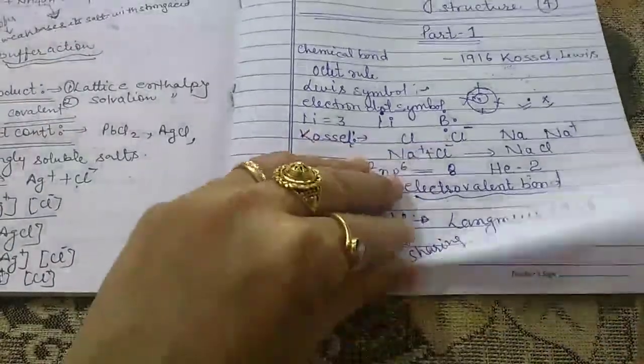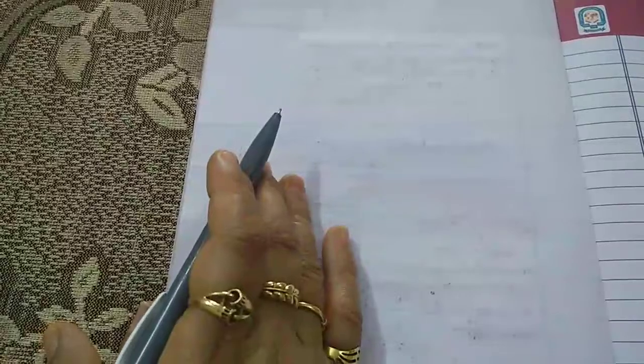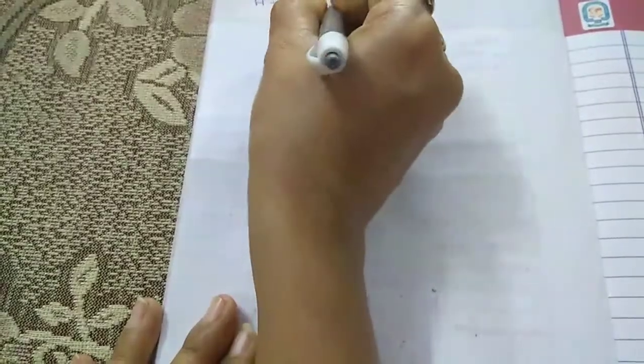Now let us clear it with the help of an example. Let us consider the formation of the hydrogen molecule. We are discussing here how the hydrogen molecule is formed. When two hydrogen atoms combine, we get a hydrogen molecule. The hydrogen molecule is formed by the combination of two hydrogen atoms.